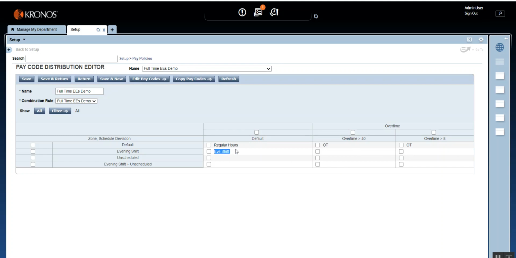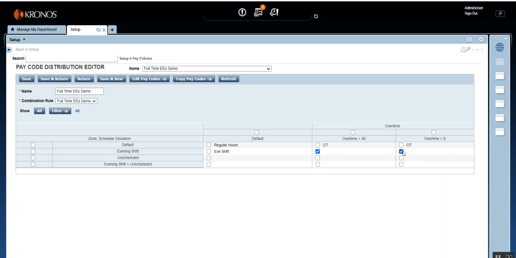There is only one pay code. Earlier here as well there was evening shift, and there was another combination of over 8 plus over 40. Okay, so by this time you might be able to understand how the combination rule works and what difference it makes to the PCD. So now if the employee is over 40, you just assign over 40 and over 8 the same pay code.